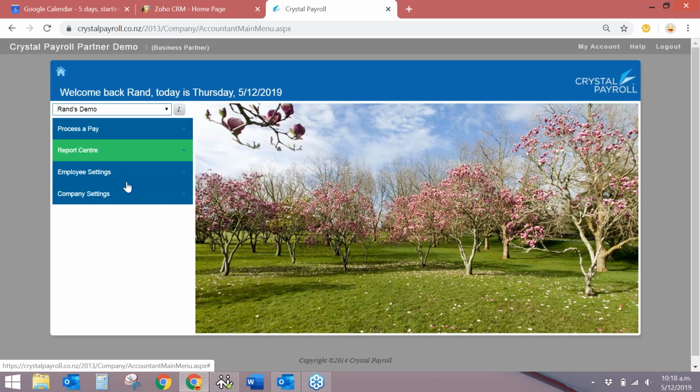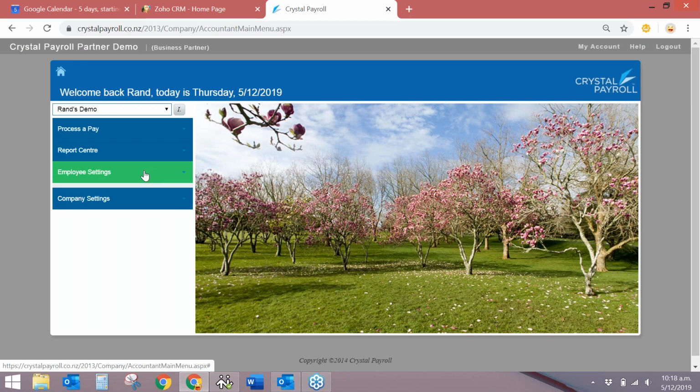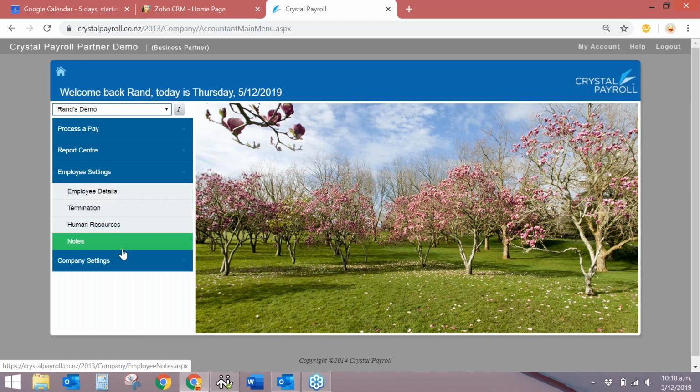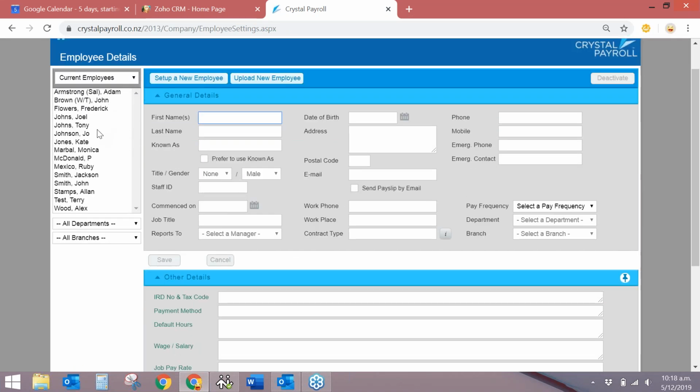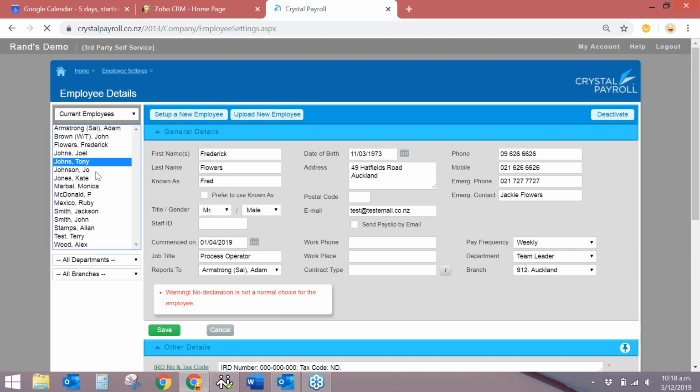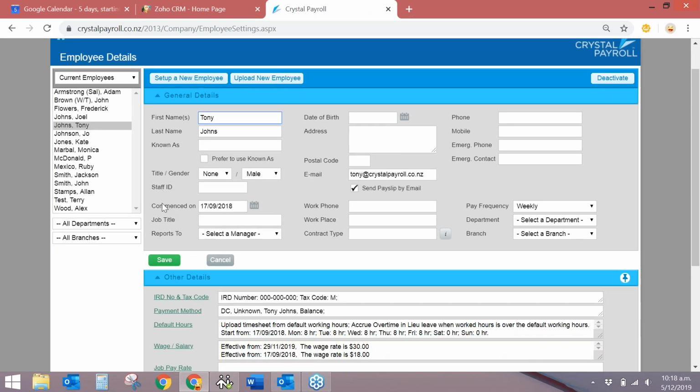So that's pretty much it for the company settings. The next one I'm going to hop into is the employee settings. Here we've got a list of all the current employees. If I click onto Joe Johnson, the general details is the section that the IRD ideally wants you to have all this information on hand.